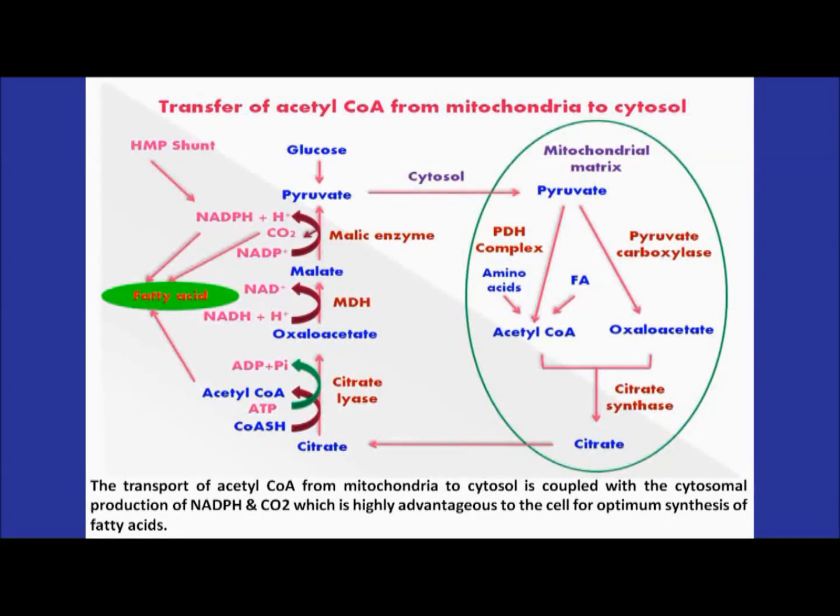I repeat once again, the production of NADPH, as shown in the earlier slide, and the carbon dioxide favors the cell for the synthesis of fatty acids.